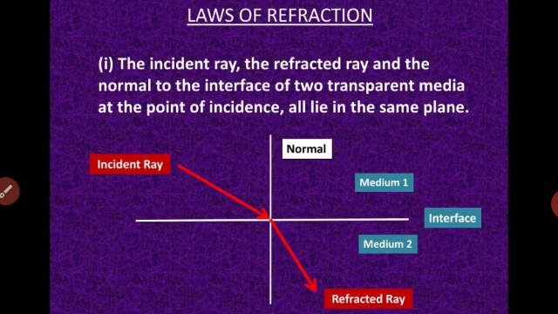The first statement of the laws of refraction tells us that the incident ray, the refracted ray and the normal all lie in the same plane. So these three rays or lines are coplanar. Let us now look at the second point.